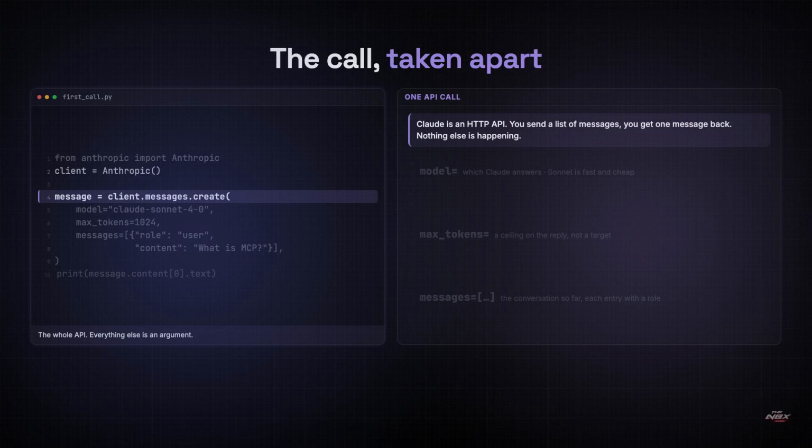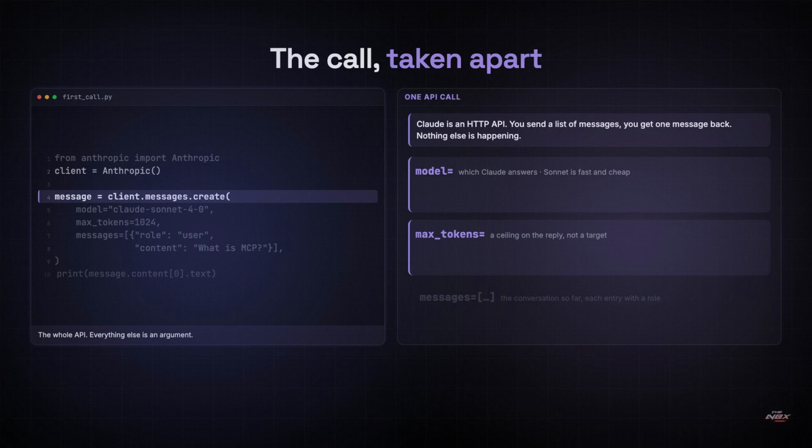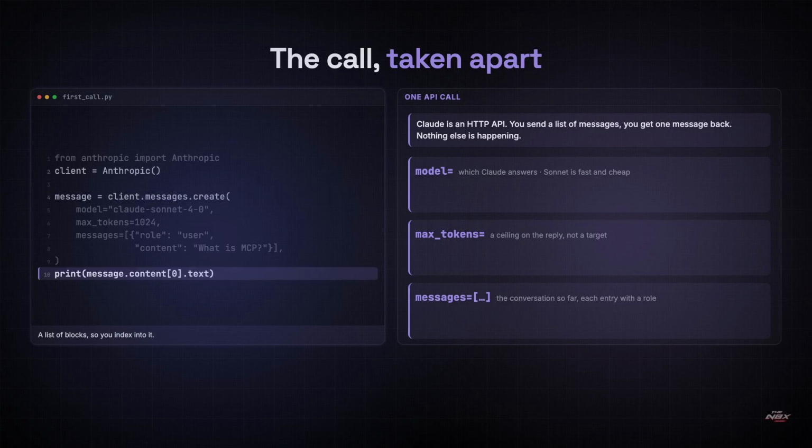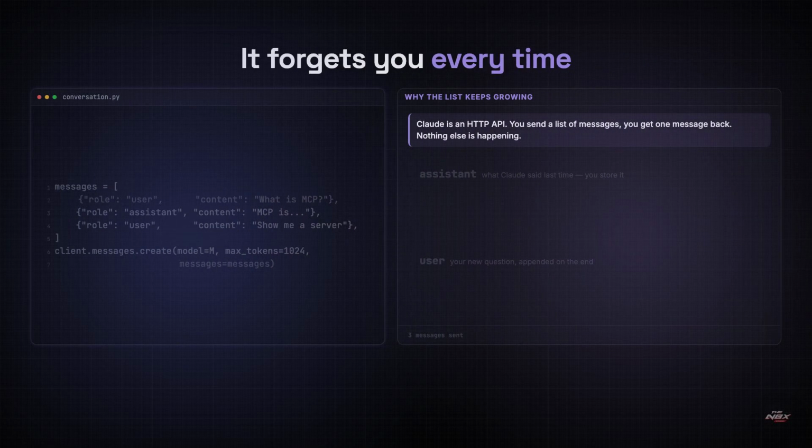Model picks which Claude answers, and Sonnet is the fast, affordable one. Max tokens is a ceiling on the reply, not a target, so a high ceiling costs nothing by itself. And messages is the conversation so far, where every entry carries a role, either user or assistant. The reply comes back as a list of content blocks, which is why you index into it rather than printing the message directly.